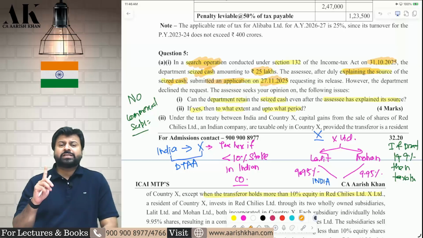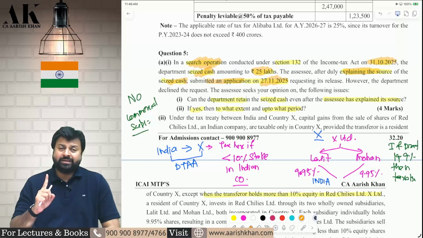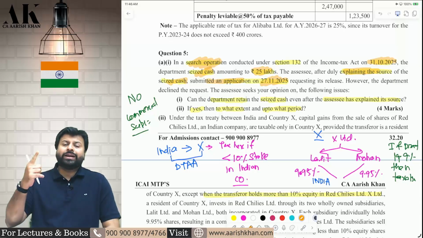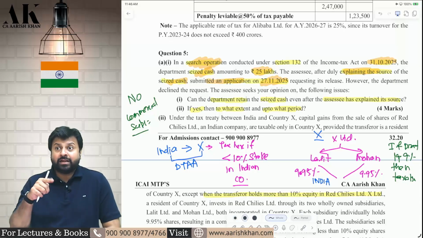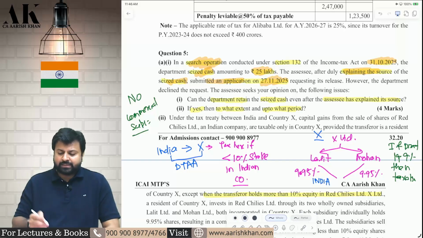So there is a proviso which is given under 132B, which says that if any asset is seized by the income tax department during the course of search, and if you go and explain the nature and source within 30 days from the end of the month in which the search is completed. When is the search completed?